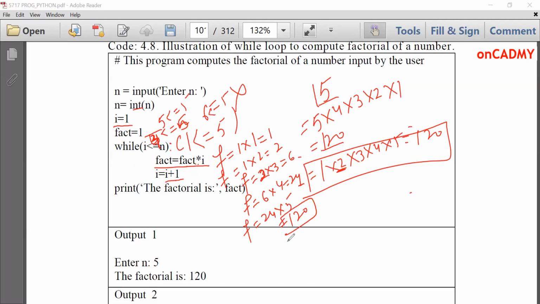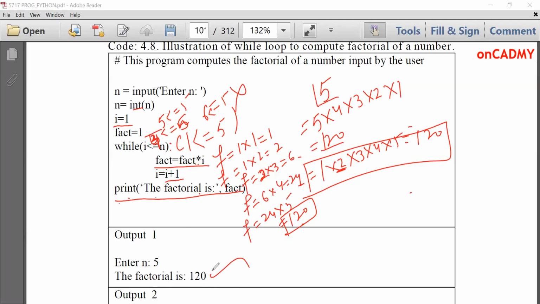We have got a result in the fact variable, 120. Now we'll print the answer. Print the factorial is fact, which is 120. The answer will be printed: Enter n, the factorial is 120. This is how we can compute factorial by using while loop.